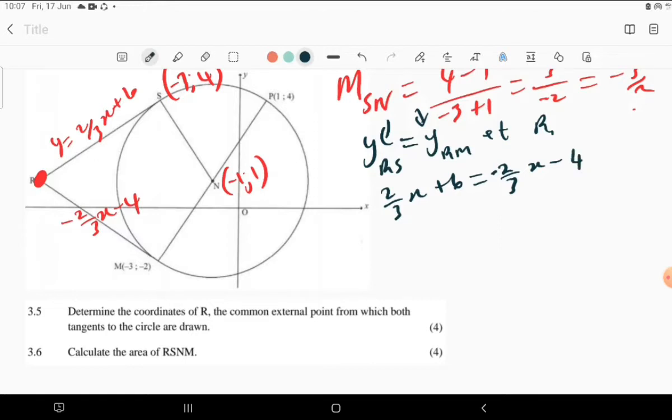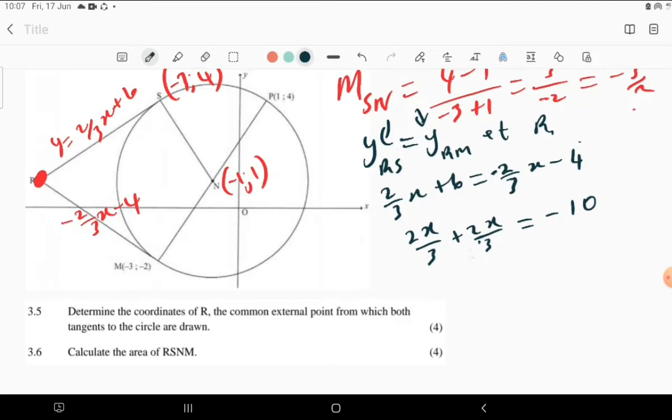So on that note, you can realize that we are having 2x over 3 plus 2x over 3, which is equal to minus 10. If we take the 6 to the other side, then it's going to be minus 6 minus 4, which is minus 10.